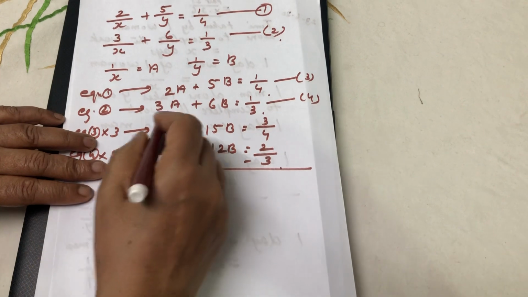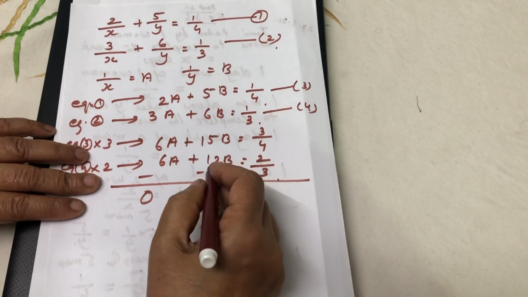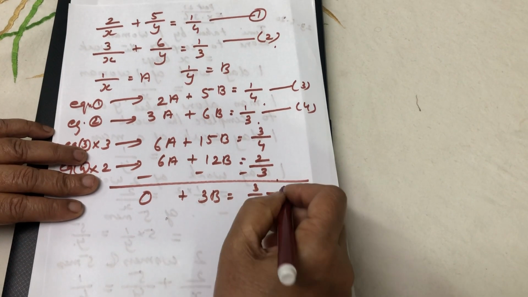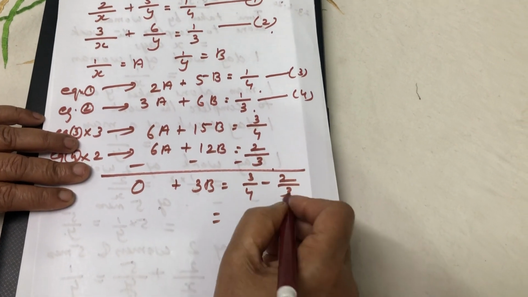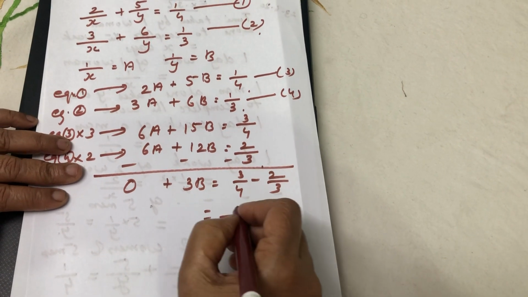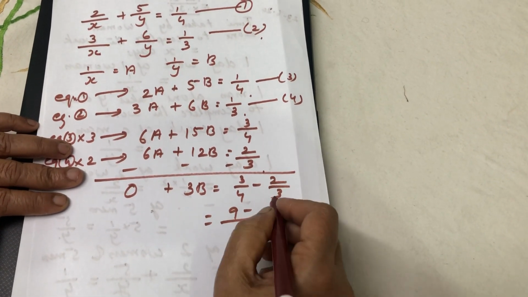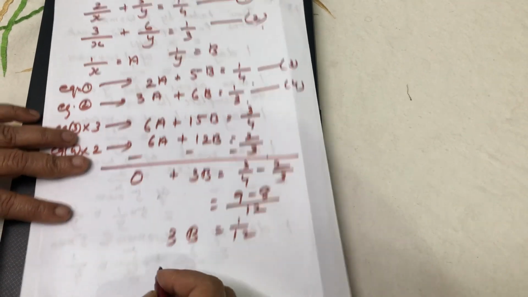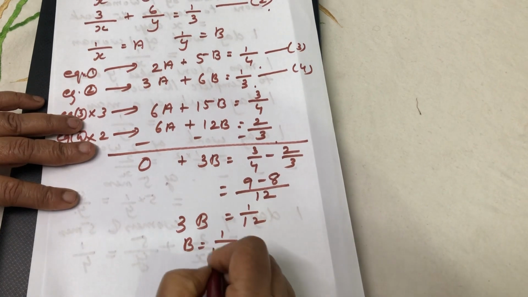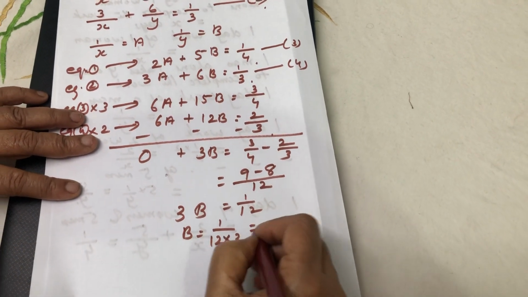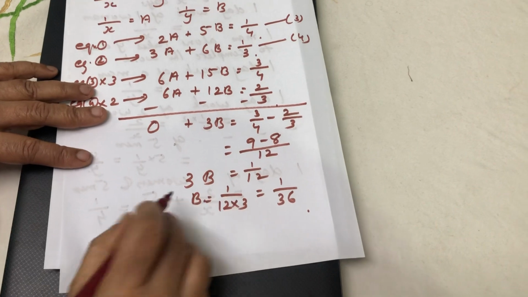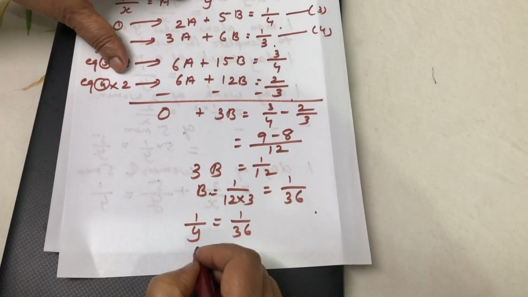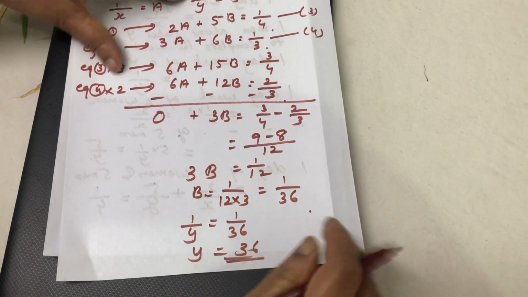Subtract these equations. 6A minus 6A is 0, 15B minus 12B is 3B. This is 3 by 4 minus 2 by 3. The LCM of 4 and 3 is 12. 4 3s are 12, 3 3s are 9, 4 2s are 8, so the difference is 1 by 12. So 3B is 1 by 12, and B is 1 by 36. You know B is 1 by Y. So 1 by Y is 1 by 36, therefore Y is equal to 36.